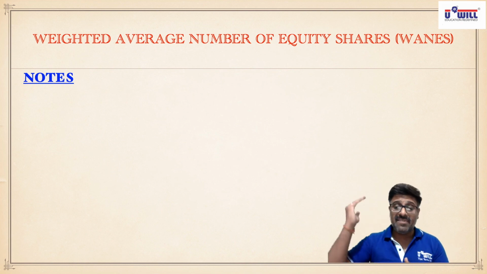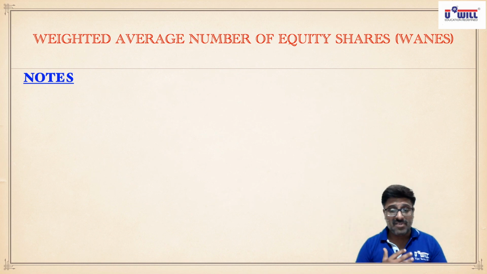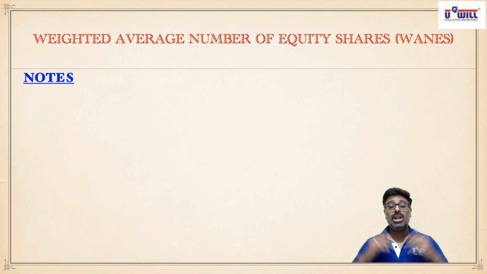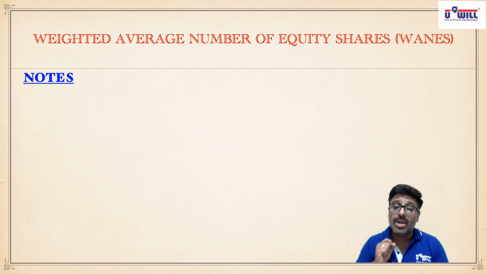Because the immediate effect will be in the stock market, the price will fall down, but again the price will come back to the same level. Overall, the number of shares held by the shareholders is more, so their overall wealth will increase. But what happens by doing this something good for the shareholders?